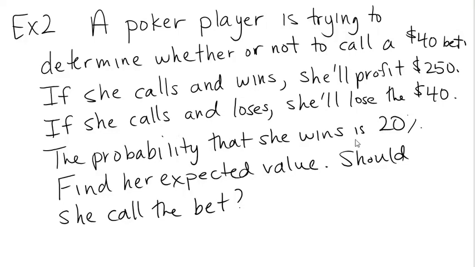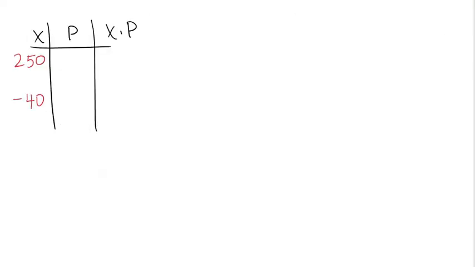The probability that she wins is 20%. So I'm going to use the decimal version of that, which is 0.2. We could also convert that to a fraction and use 1/5. You don't want to put the 20 in there because that's not a probability. That's a percentage that you need to convert to a decimal.